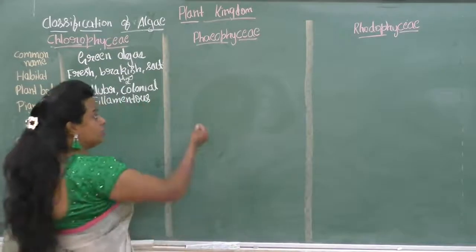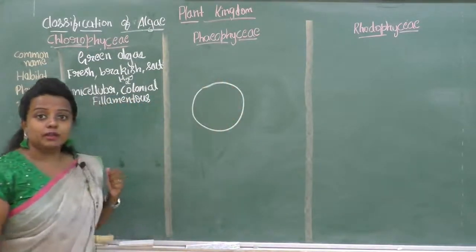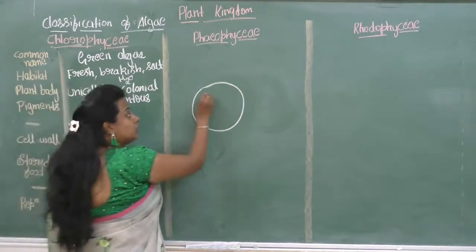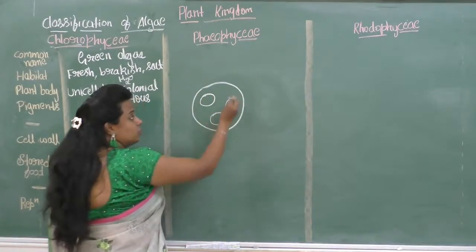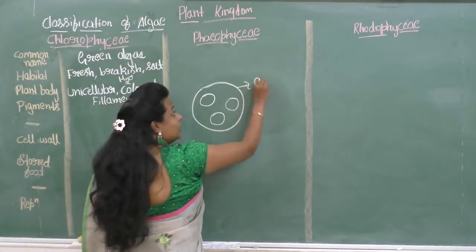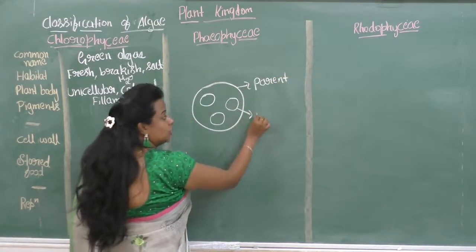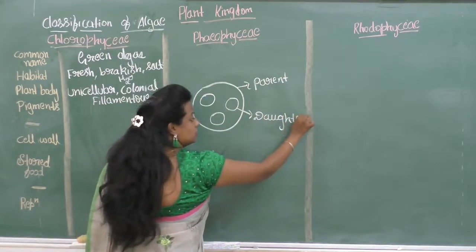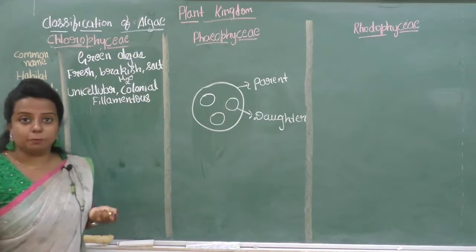Colonial means, you have learnt already about the structure of the Volvox, right? It looks like a football-like structure which contains colonies inside that. So this we call the parent colony and these are the daughter colonies, which is the structure of a Volvox, which is colonial in form.